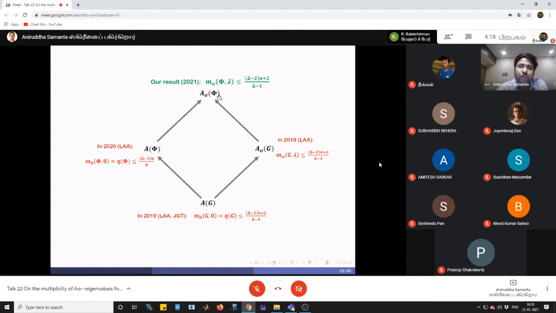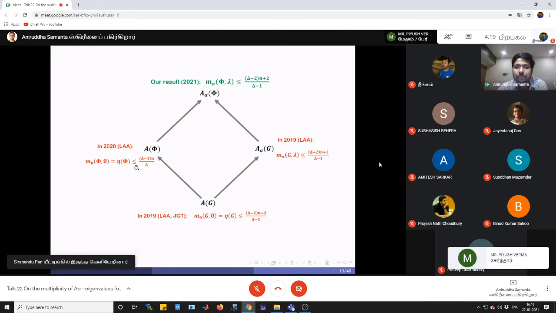So first, we can see when we plug alpha is equal to 1, we get the adjacency matrix of phi, right? So therefore, when we plug in alpha is equal to 1, we get the nullity of phi is less than or equal to this quantity, right? And by a simple calculation, we can see this is a better bound than the bound given in this paper, right? So the first significance is our result improves the given bound for phi gain graph.